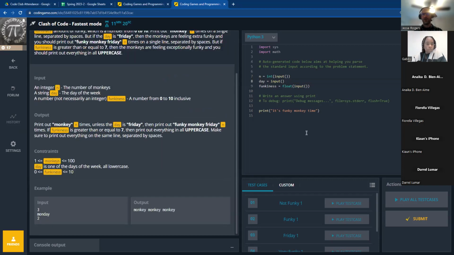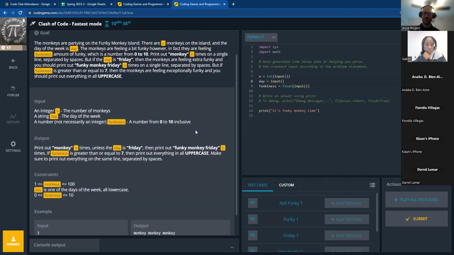Now, one of the things to keep in mind when you're doing a Clash of Code, or one of the challenges or contests or anything like that, is that you're probably going to get the first few attempts wrong. You see all these play test cases down here? There's probably going to be an error almost every time as your first try. That's just the way it goes. That's programming, right? Anybody who's taken programming last semester, or who has a little bit of experience, already knows you're going to get a lot of errors, especially when you're first starting and learning the syntax. It's like the grammar of the language. And that is totally okay. That is normal, so don't be surprised when you see that.